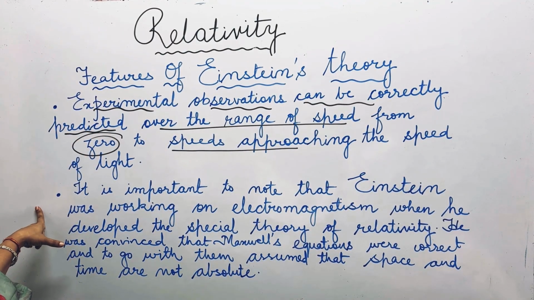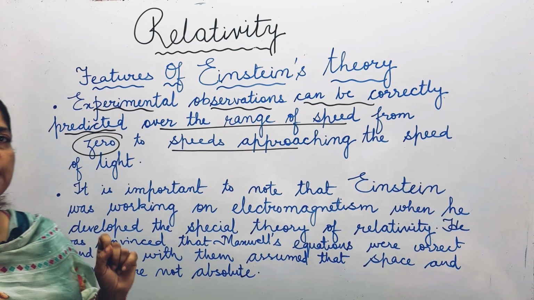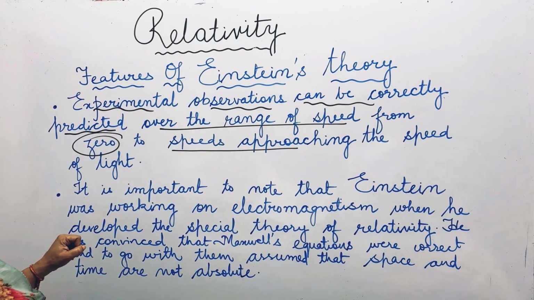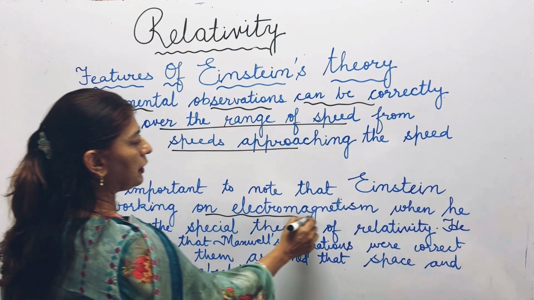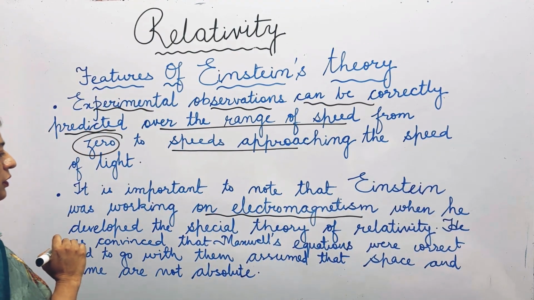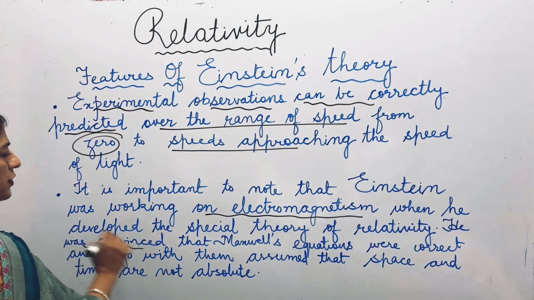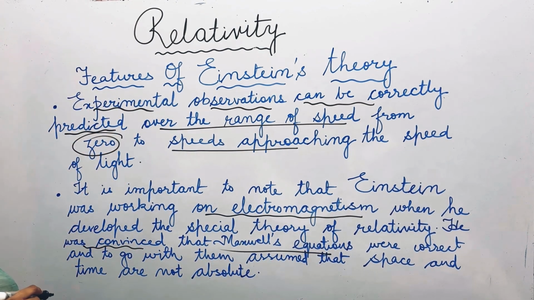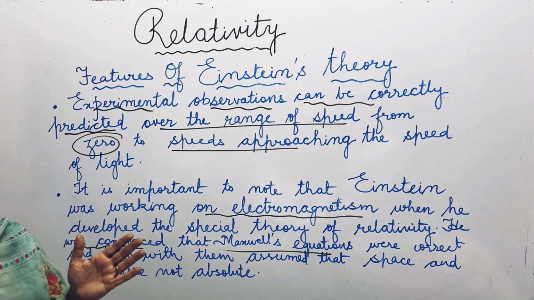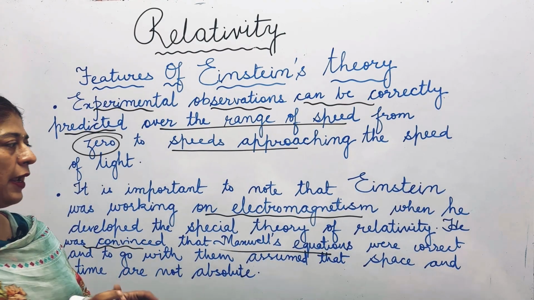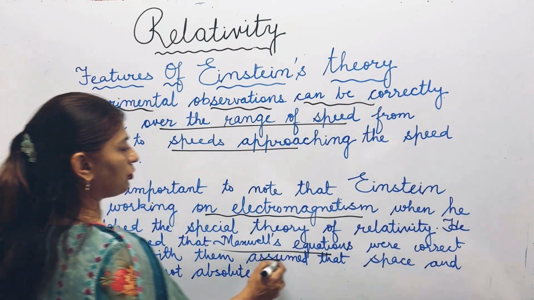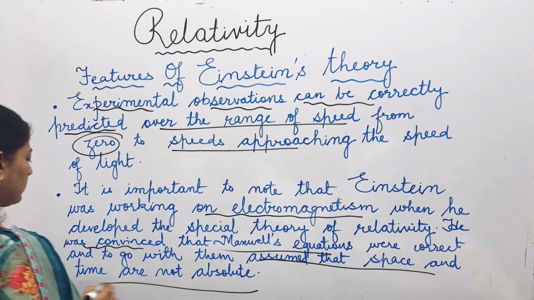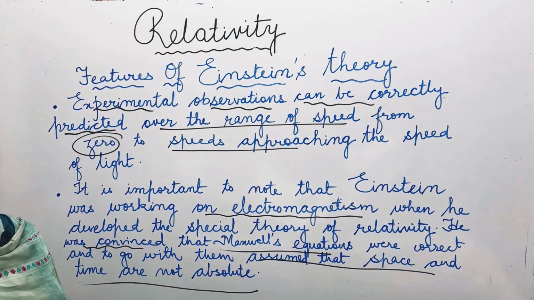And the second important thing is this: when Einstein was working on this theory, he was also working on electromagnetism. He was convinced that Maxwell's equations were right for electromagnetism, and because of that he assumed that space and time are not absolute.